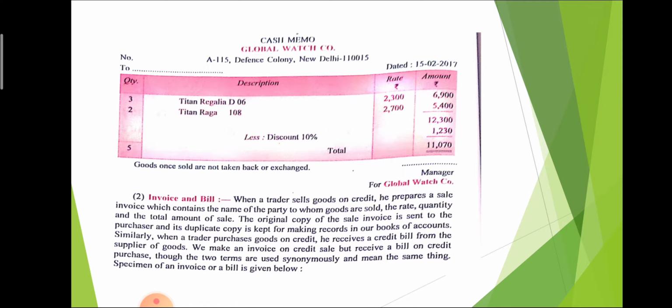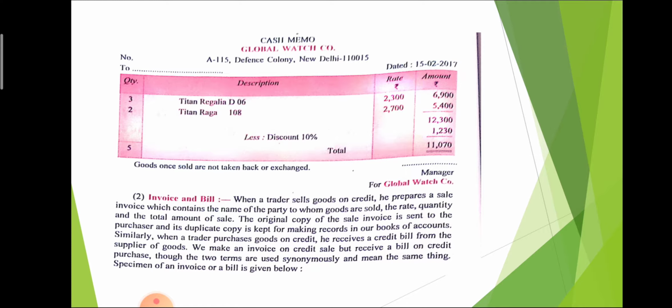In quantity, 3 watches are purchased. The company of the watch is Titan Regalia, model number D06, and the rate of that watch is 2300 per piece. The quantity purchased is 3. So 3 into 2300, the total price of that model is 6900.